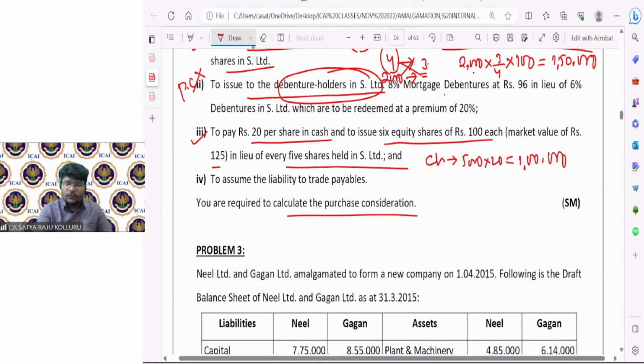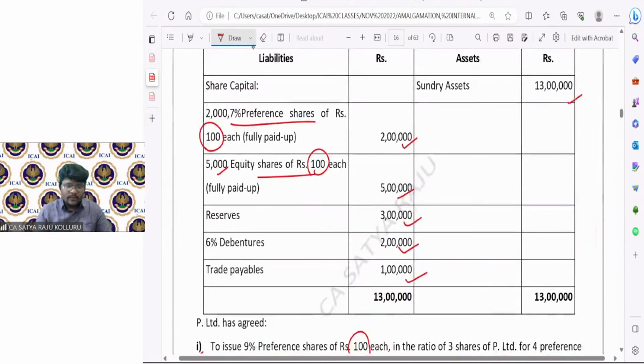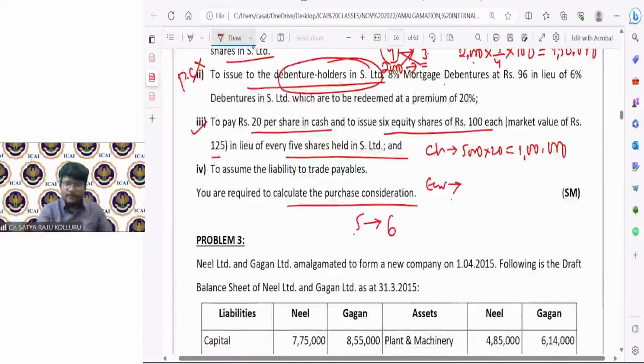Next, issue 6 equity shares each in lieu of every 5 shares held in S Limited. That means for every 5 shares in the selling company, the purchasing company is going to issue 6 shares. So in the form of equity shares, the selling company actually has 5000 equity shares. For every 5 shares, 6 shares they are going to issue, means 6 by 5. Cross multiply 5000 into 6 by 5 into each share issue price.